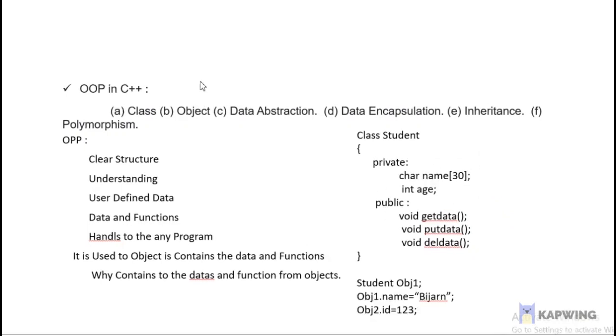Next is an object. An object is an instance of the class. Sufficient memory space will be allocated for all variables of the class at the time of declaration. For one class, multiple objects can be created using the values.